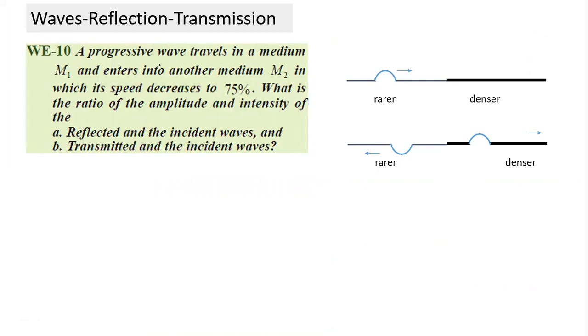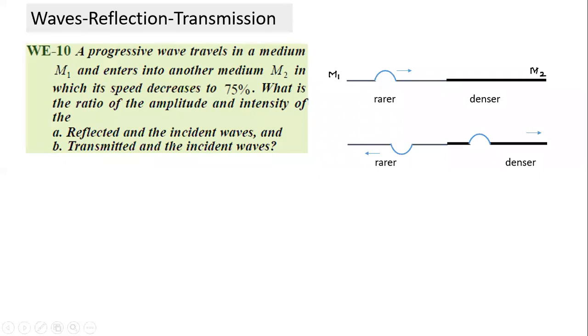A wave is traveling in medium M1, the first medium, and enters into another medium. Speed decreases to 75%. It means compared to the speed here, the speed is lower. If speed is lower, the medium is denser. So this question involves motion from rarer medium to denser medium. So what is the ratio of amplitude, intensity, and other things? And what are the equations? Can we solve this question completely? This is the question involved.